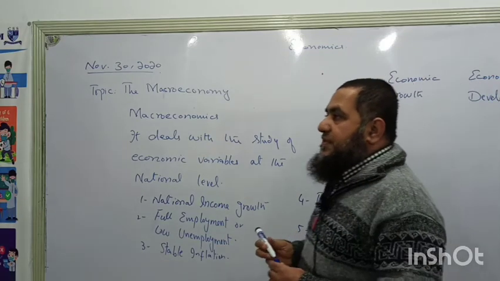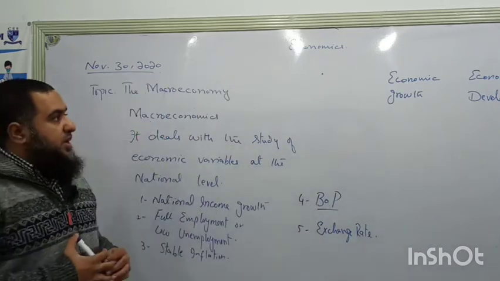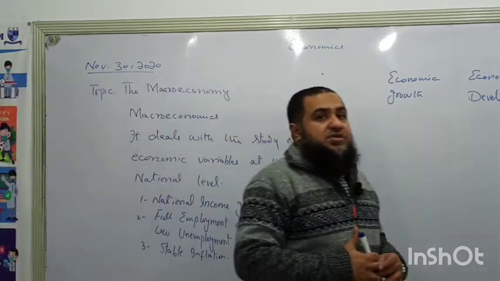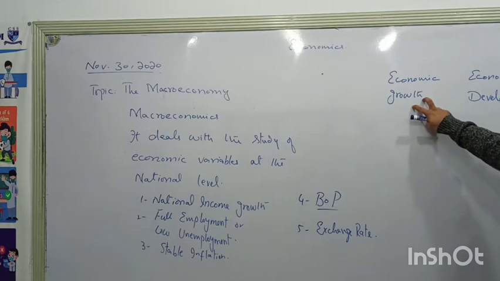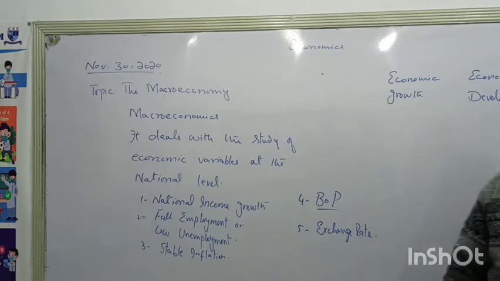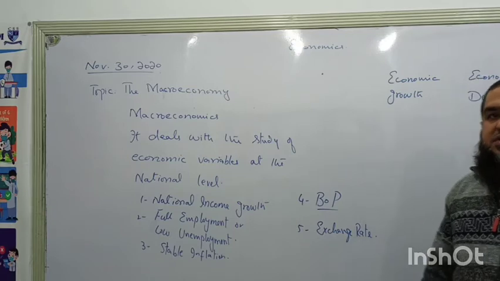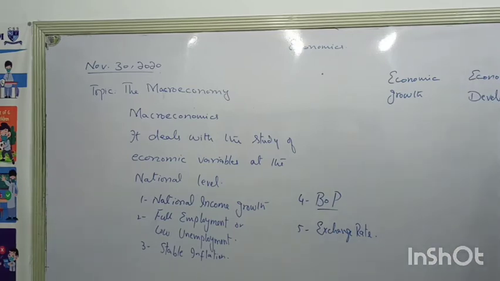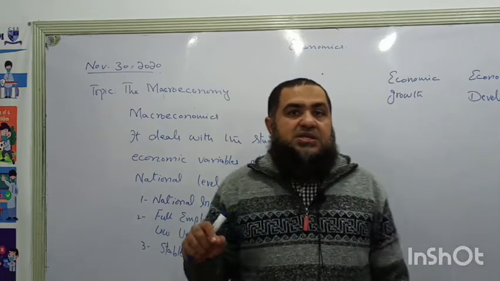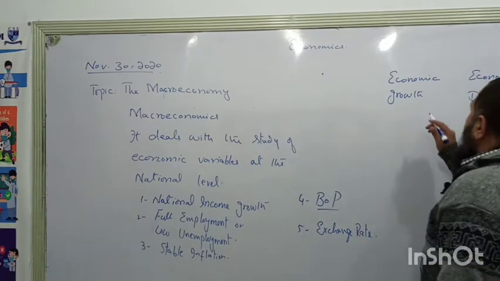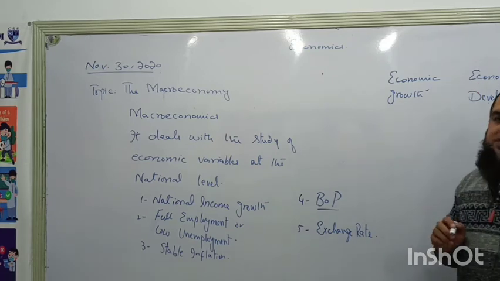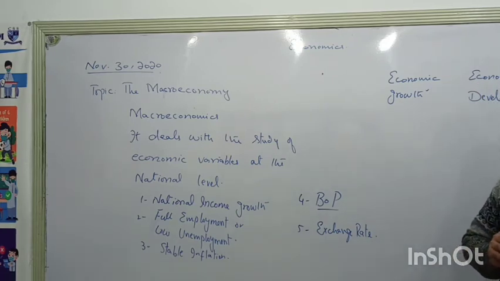These are the two things which are present in any economy. Economic growth means an increase in the number of goods and services which are produced by a country. How many goods and services were produced in this year and in the previous year? So there are two things. One is called economic growth and another is called economic growth rate. What is the difference between these two? Economic growth means the number of goods and services which are produced by a country in a given year. And rate means by what percentage they have grown.